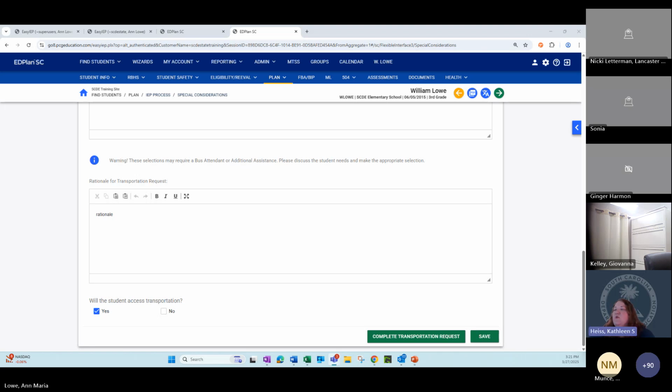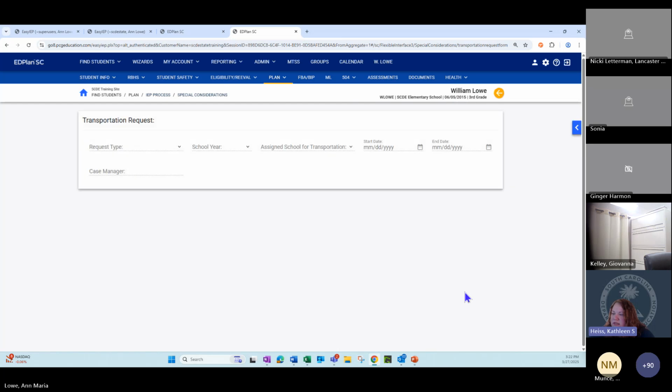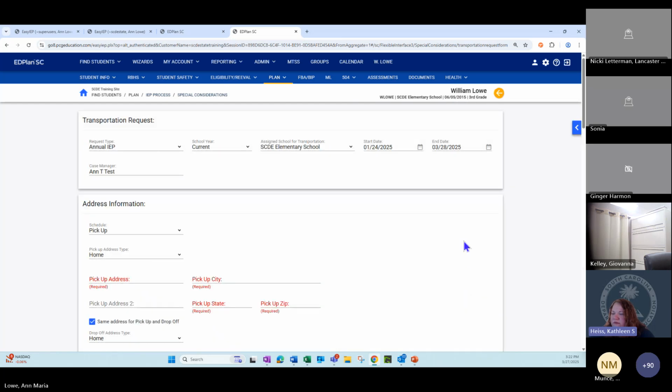And then the purpose of request type. Anne, if you could take us to the complete transportation request form. This is a little bit of a discussion too, and I'm open to any feedback on what this says. When you click on request type, there's a list there.